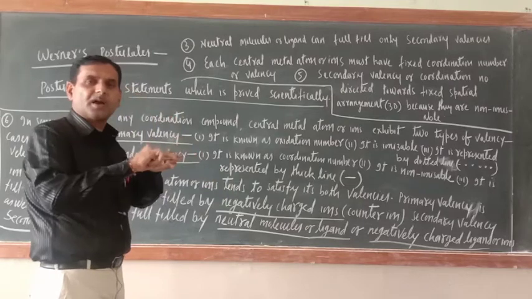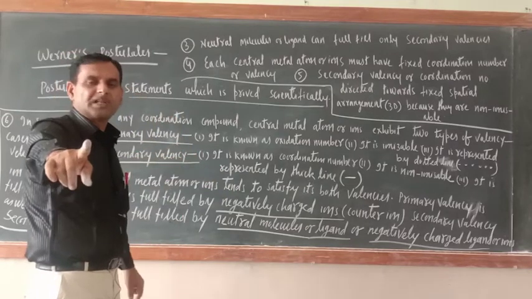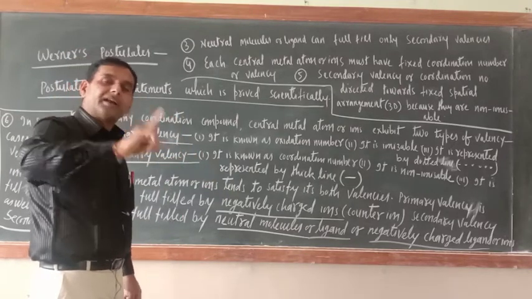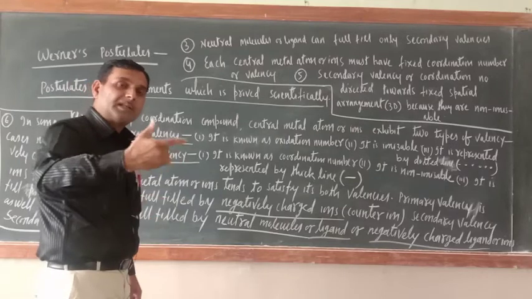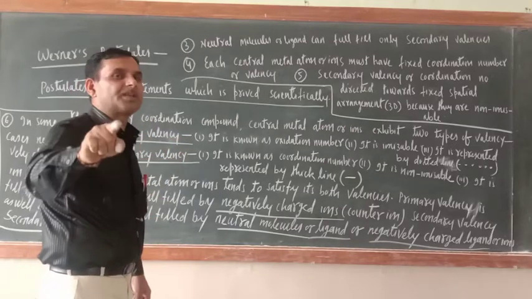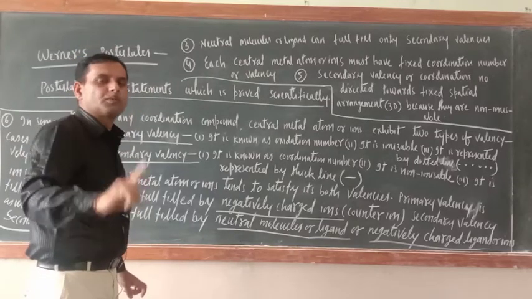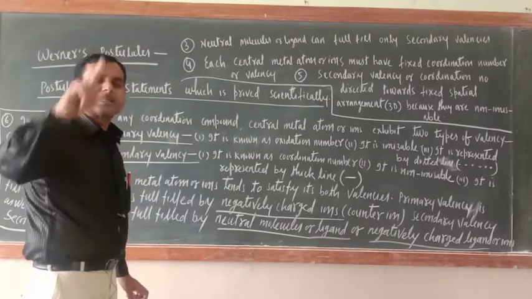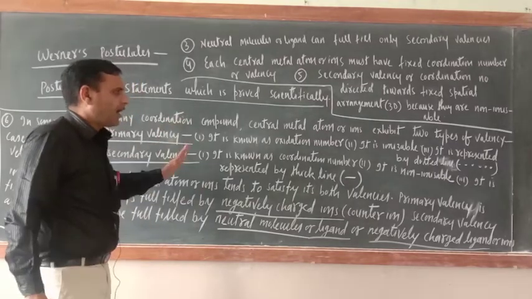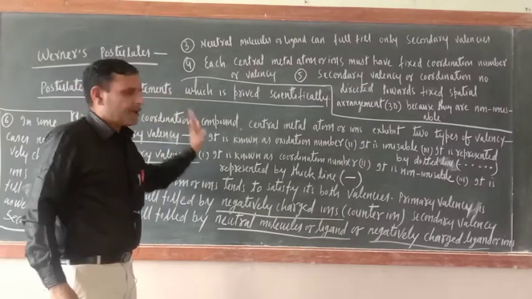Means inside the square bracket, first they will fulfill the secondary valency, and after that they will fulfill the primary valency also if they are negatively charged ions. If they are neutral molecules, they will fulfill only and only secondary valency.